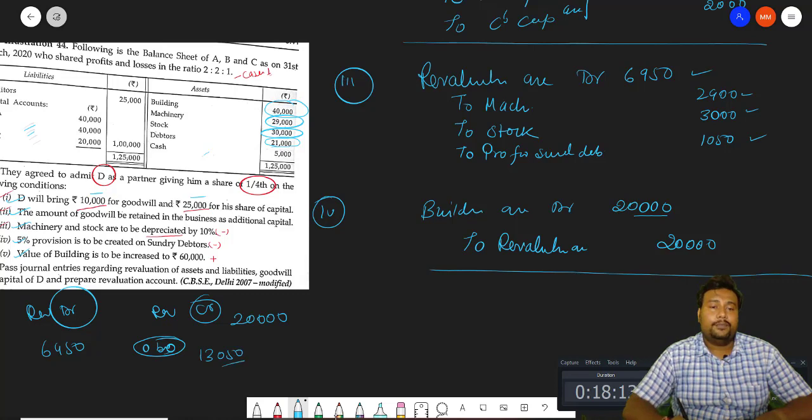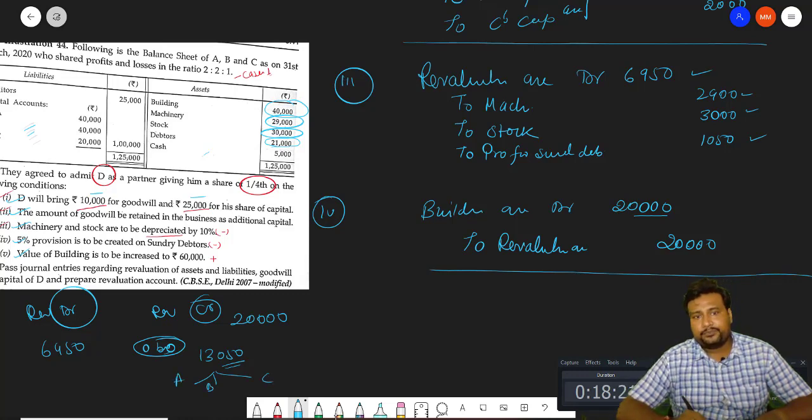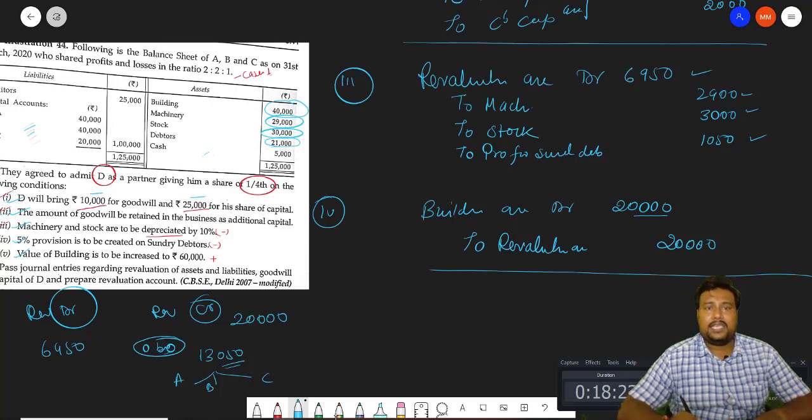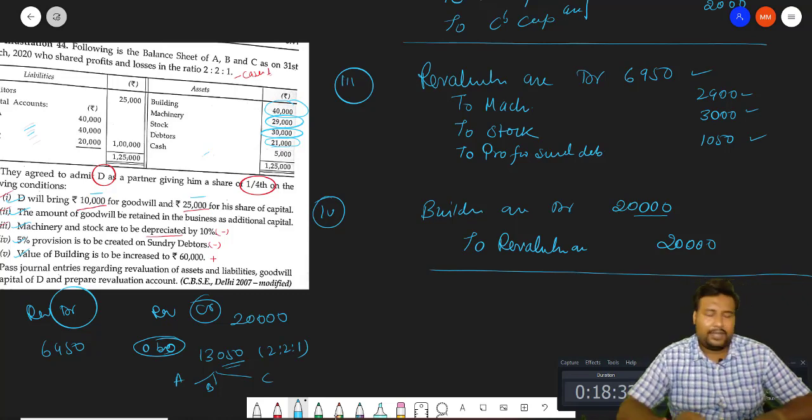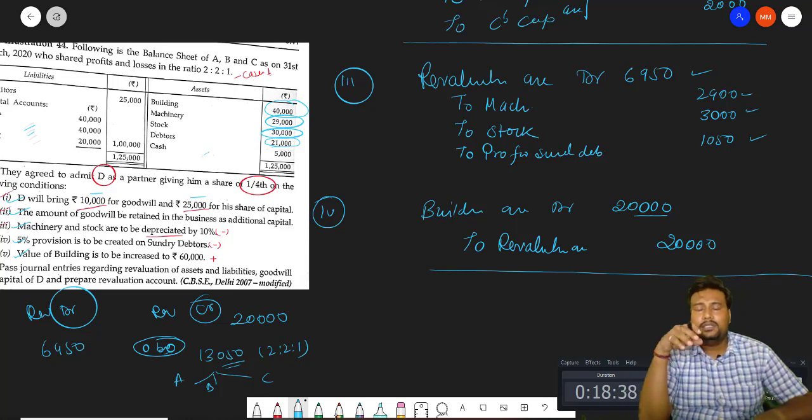It will come 13,050, and this 13,050 will be distributed between 3 partners: partner A, partner B, and partner C. So partner A, B, C, that will be divided in the ratio 2:1. And how much it will be? Very simple. 13,050 2:1, divide that. Take your time and comment in the comment box how much profit A, B, C will get.